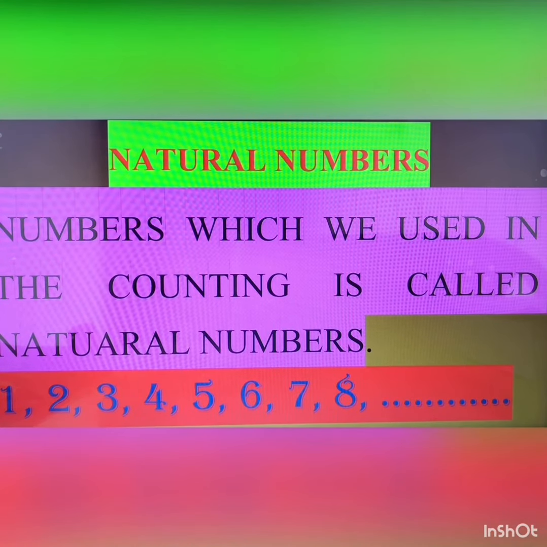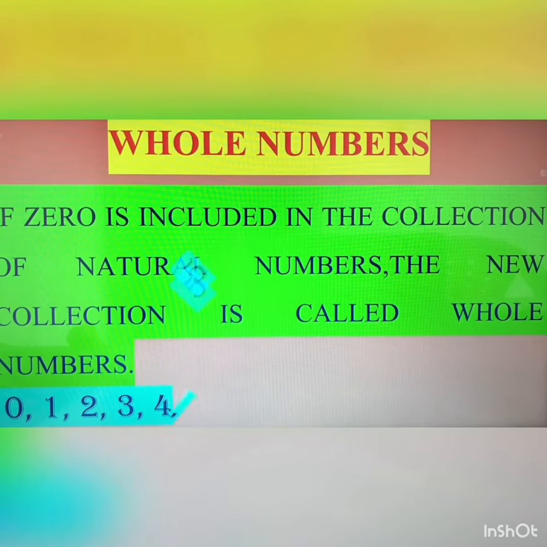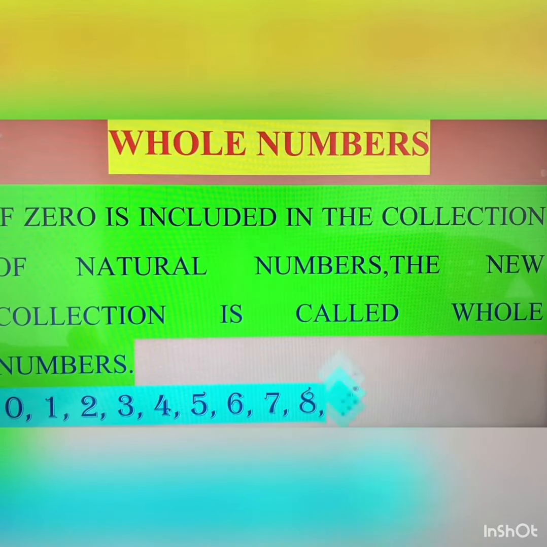All are natural numbers. Now what do you mean by whole numbers? If 0 is included in the collection of natural numbers, the new collection is called whole numbers. For example, 0, 1, 2, 3, 4, 5, 6 and so on. All are whole numbers.